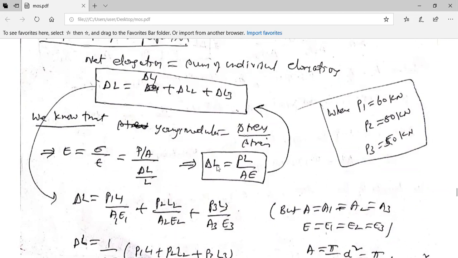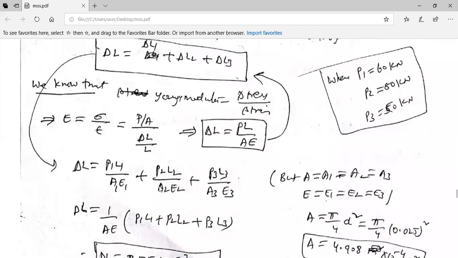So when I found out delta L, it was PL by AE. Delta L is equal to PL by AE. That is how I have got delta L. So PL by AE means P1 L1 by A1 E1, P2 L2 by A2 E2, P3 L3 by A3 E3. That is what I have done. Any doubt in this? Yes, sir. I understand. Okay, fine.